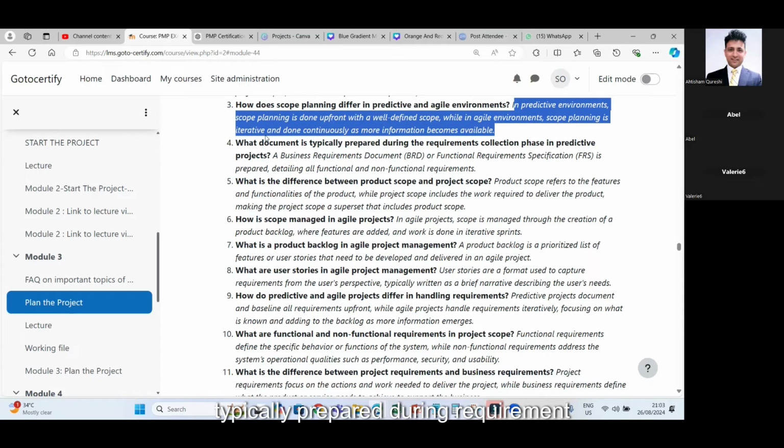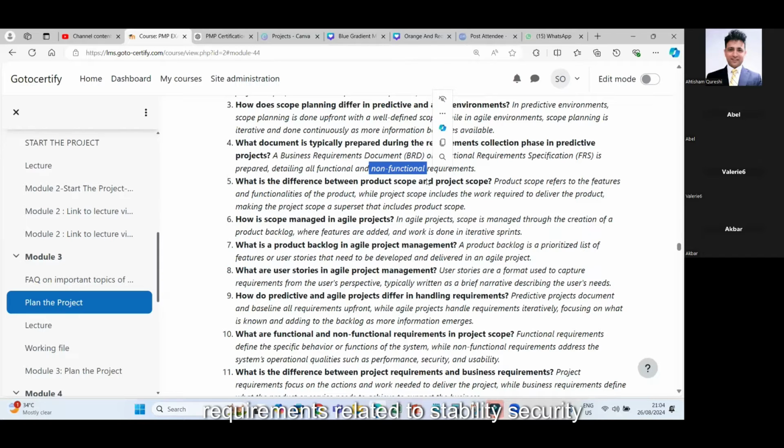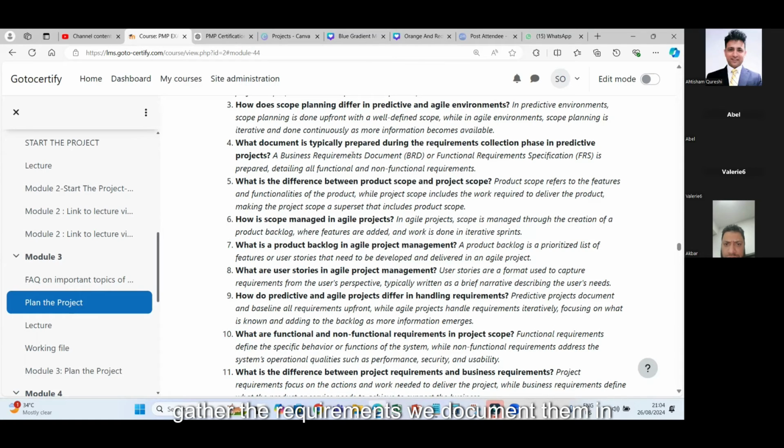What document is typically prepared during requirement collection in a predictive project? Remember, when we gather a lot of requirements, hundreds of requirements, we start to document them and we call it a requirement document. It includes all the functional requirements, whatever features we want to include in the product. And we do mention non-functional requirements as well, which are related to stability, security, and how many users the system can entertain at any particular time. So whenever we do a predictive project, we gather the requirements and document them in a requirement document, which includes functional as well as non-functional requirements.